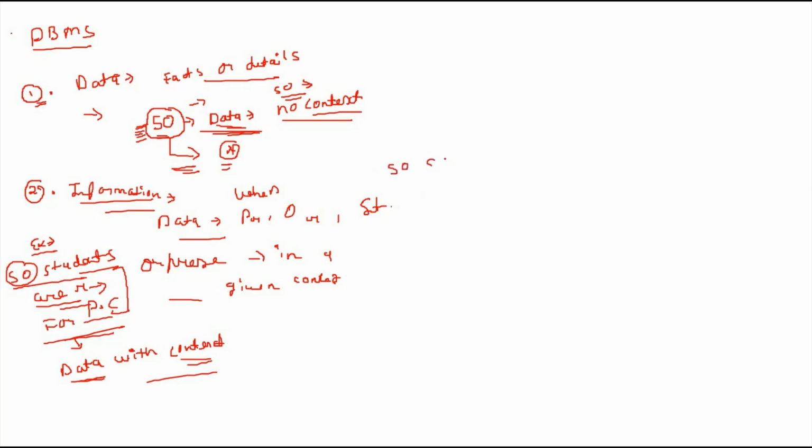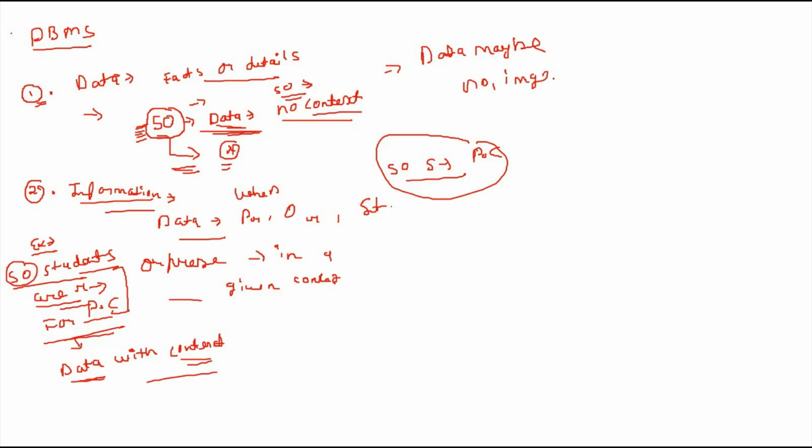Like 50 students are registered for Python classes. This is the data with context. One important point that I have to mention is that data may be numbers, images, video, text, etc.